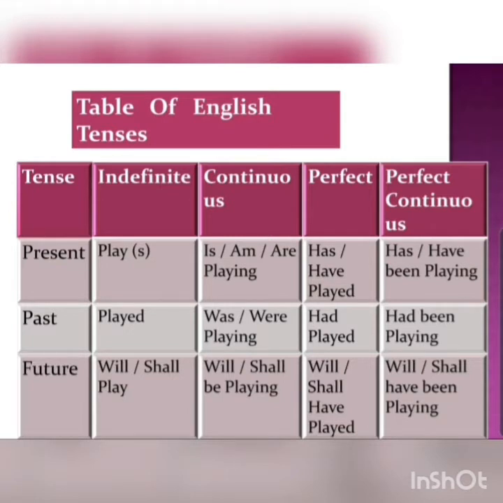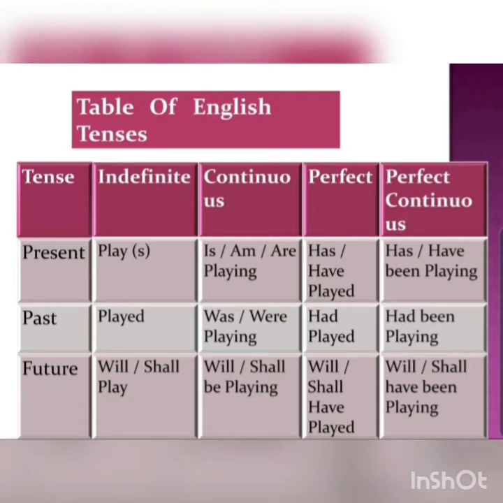So there will be in total 12 different verb forms, and they have taken the example of the verb play. So you all can go through this table to refer. For indefinite it is play or plays. For continuous it will be is, am or are playing. For present perfect it will be has or have played. For present perfect continuous it will be has or have been playing.